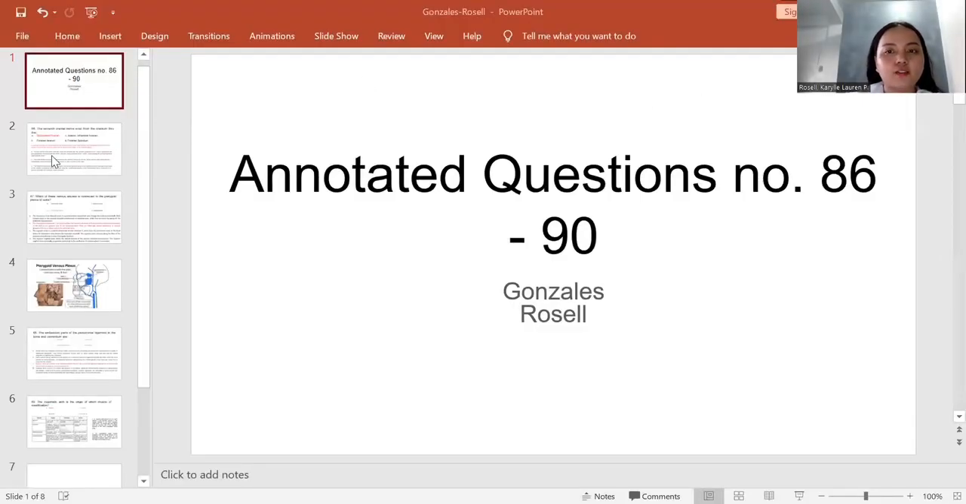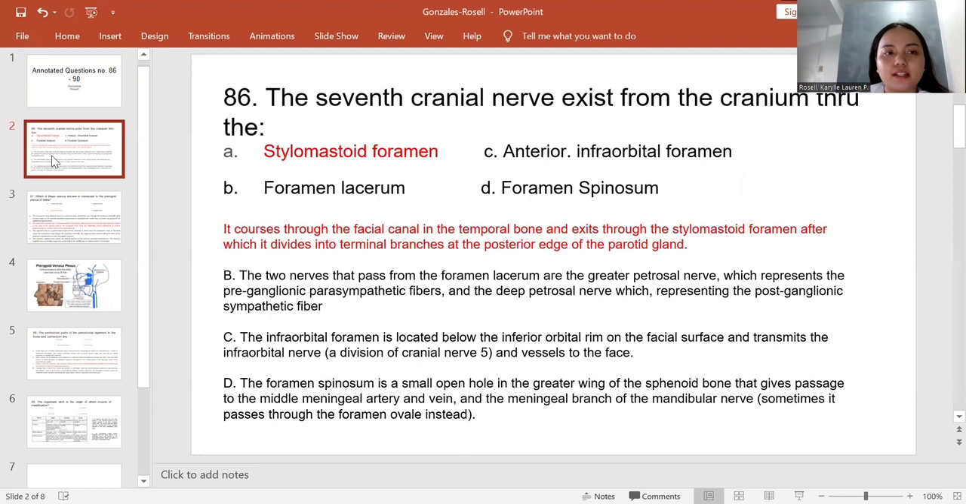So for the annotated questions number 86 to 90, number 86: the seventh cranial nerve exits from the cranium through the letter A, stylomastoid foramen, letter B, foramen lacerum, letter C, anterior infraorbital foramen, and letter D, foramen spinosum.